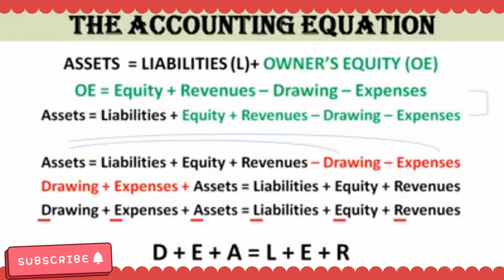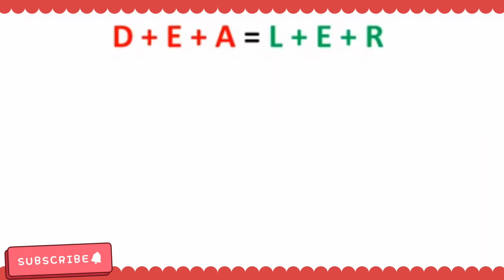Kung babasahin natin siya, we have D, left side of the equation. LR, right side of the equation. So, we have that equation.